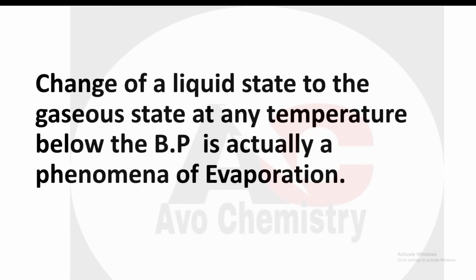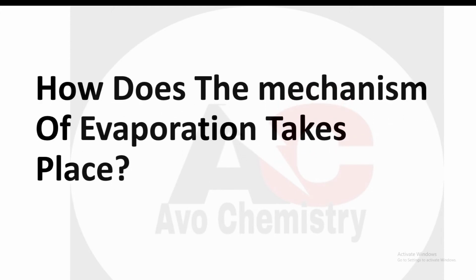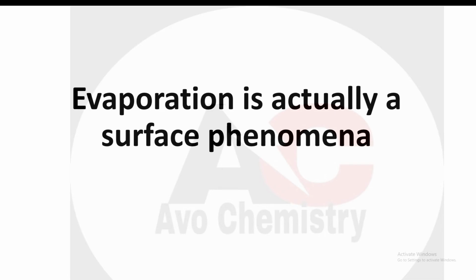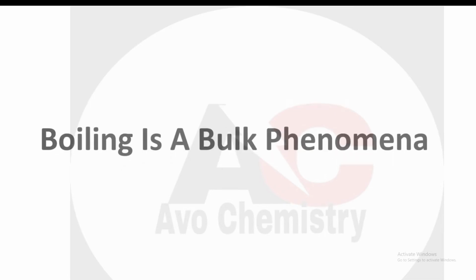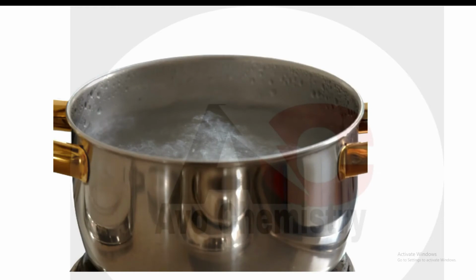So the change of a liquid state to the gaseous state at any temperature below the boiling point is actually the phenomenon of evaporation. But how does the mechanism of evaporation take place? Evaporation is actually a surface phenomenon, while boiling is a bulk phenomenon. Let's understand it. In this example, you can see water is getting boiled. When water is boiled, you observe that the entire liquid gets boiled at the same time.